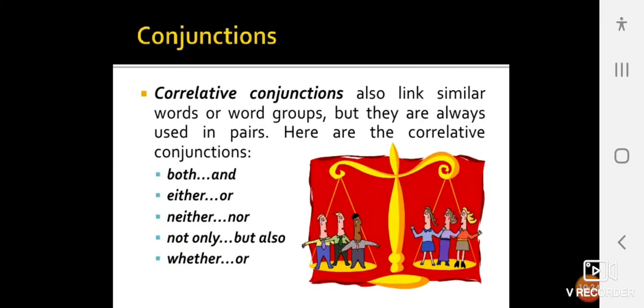So, correlative conjunctions also link similar words or word groups, but they are always used in pairs. Here are the correlative conjunctions. Both...and is one example. Either...or, second example. Neither...nor, third example. Not only...but also, fourth example. Whether...or, fifth example. So this is called a correlative conjunction.